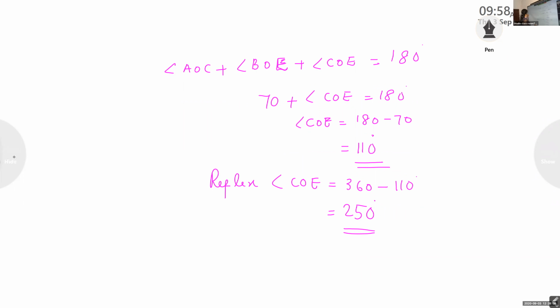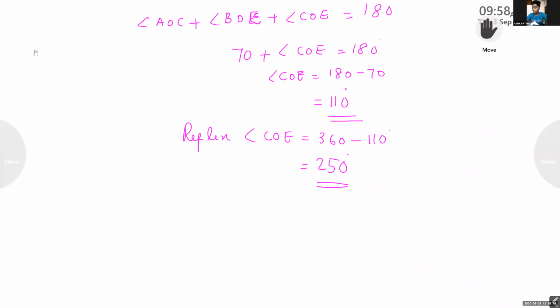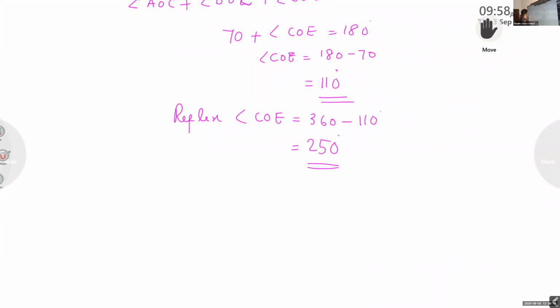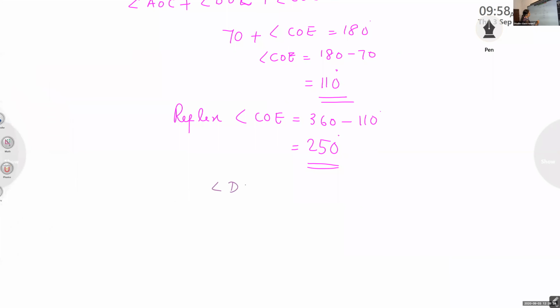Next step. Next step is angle DOB plus angle BOE plus angle EOC equal to 180 degree.